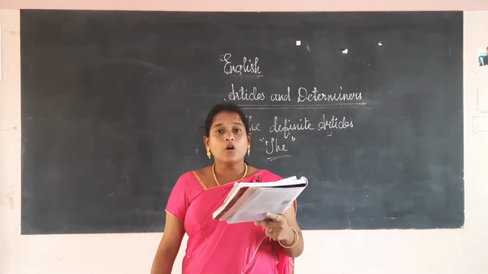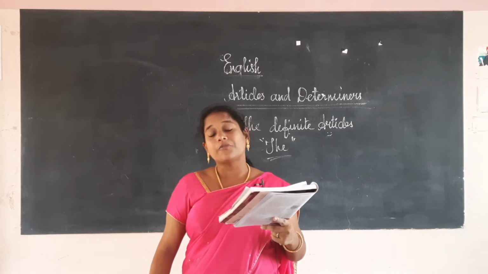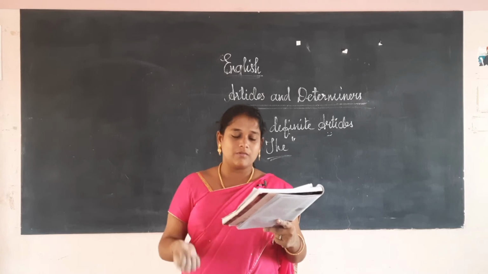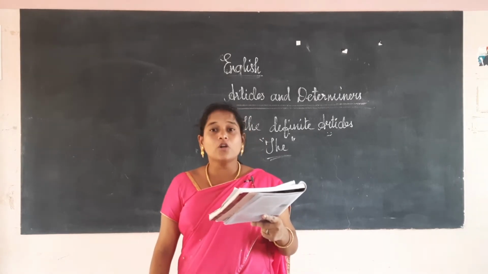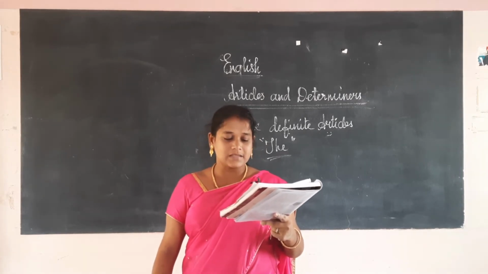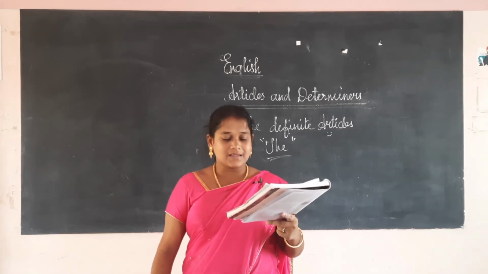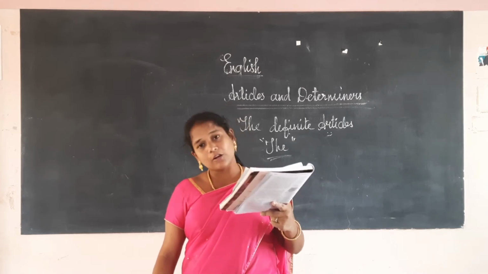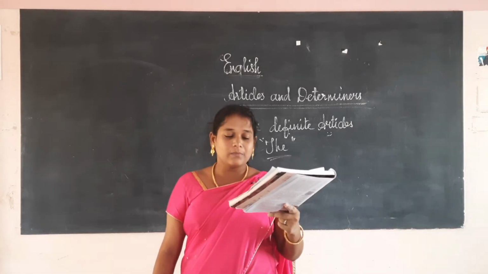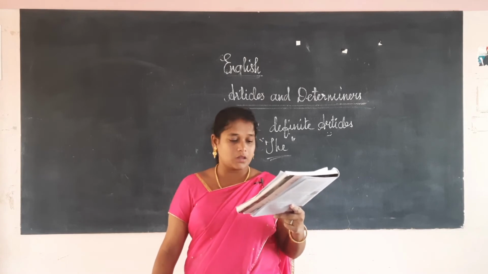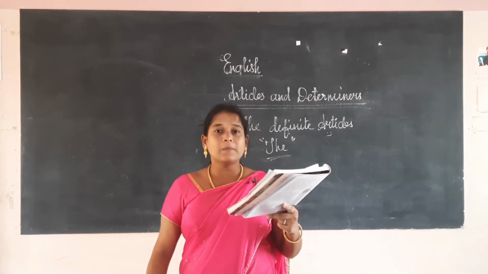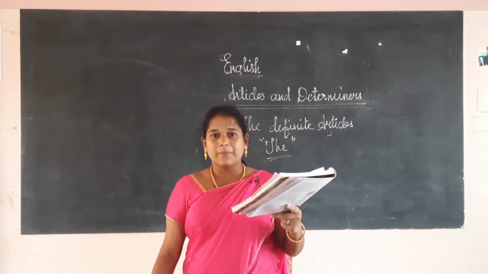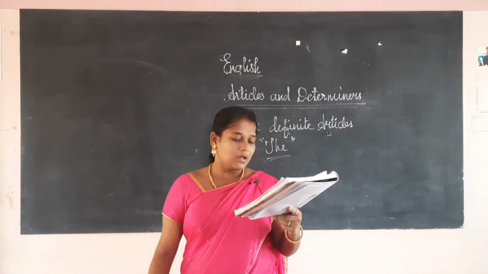Okay. Before the name of a thing which is unique of its kind. So when there is only one thing, the sun, the moon, the earth, we will use the. Before oceans, seas, mountain ranges, groups of islands and certain places we will use the: the Indian Ocean, the Pacific Ocean, the Andaman and Nicobar, the Ganga, the Yamuna, the Himalayas, the Deccan, the Punjab. Before the names of certain books, such as epics, the Ramayana, the Bible, the Quran, we will use the.